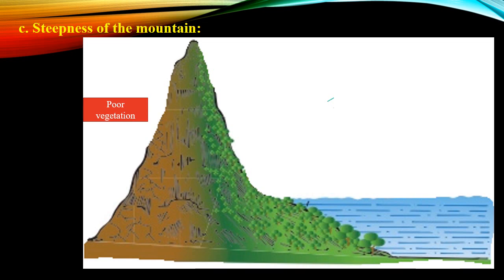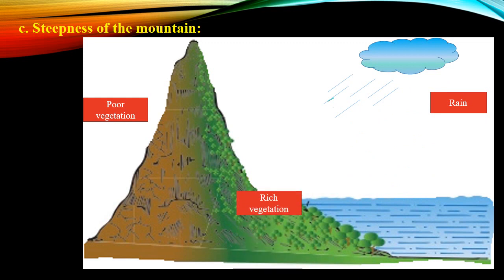On the other hand, when we see the plains and the valleys, they are rich in vegetation. Why? Because of the slow drain of surface water and better retention of water in the soil. So these are the topographic factors which influence the vegetation of a place. Already we have discussed the climatic factors, topographic factors and edaphic factors.